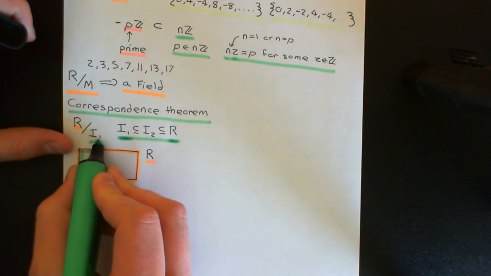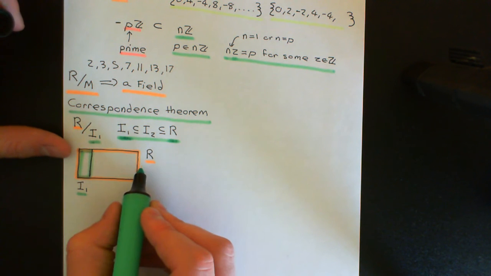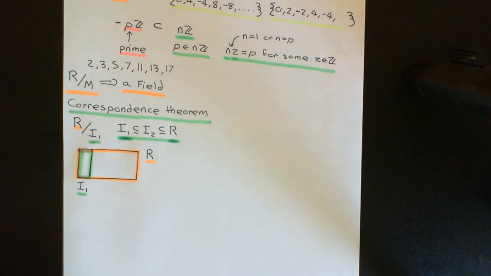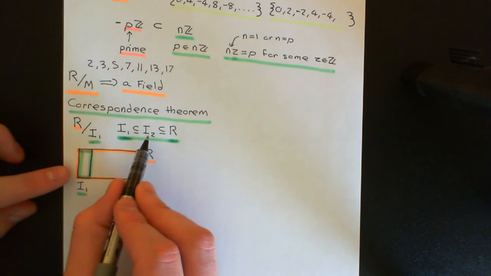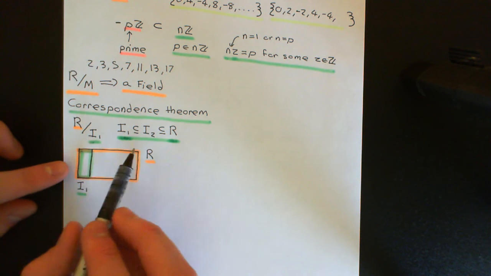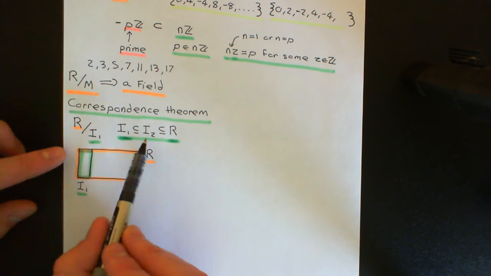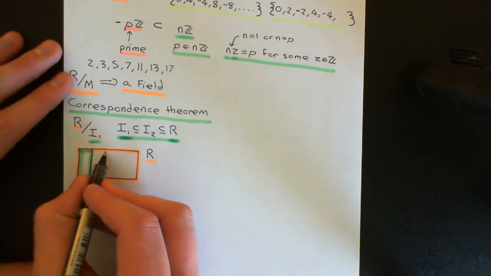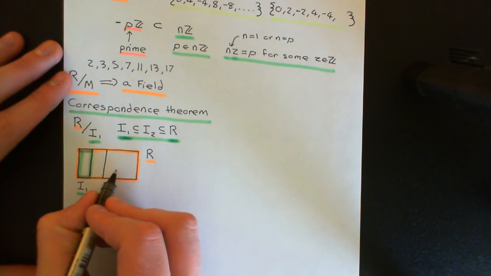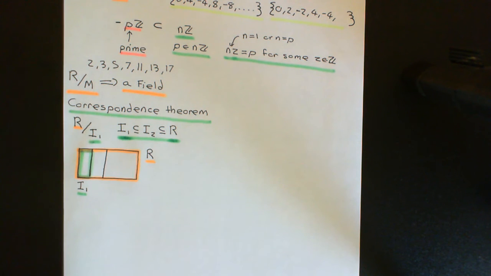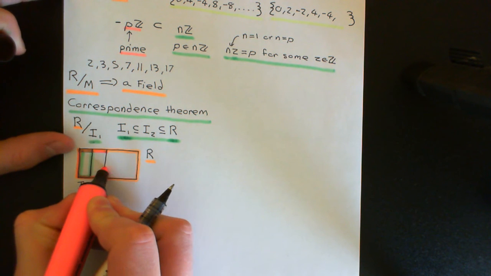Okay? Now, if we have some other ideal, capital I2, which contains all of capital I1 and is itself an ideal of the ring capital R, then on the picture, either you could have the ideal capital I1, that would satisfy capital I2, but that's a silly one, but it does count for this, and the other silly one is the entire ring. That's another ideal that we could use as capital I2. But other ones, more sensible ones, are going to contain all of I1 and then a bit more of the ring capital R, but maybe not the entire ring capital R. Okay, so let's say here is another ideal capital I2.